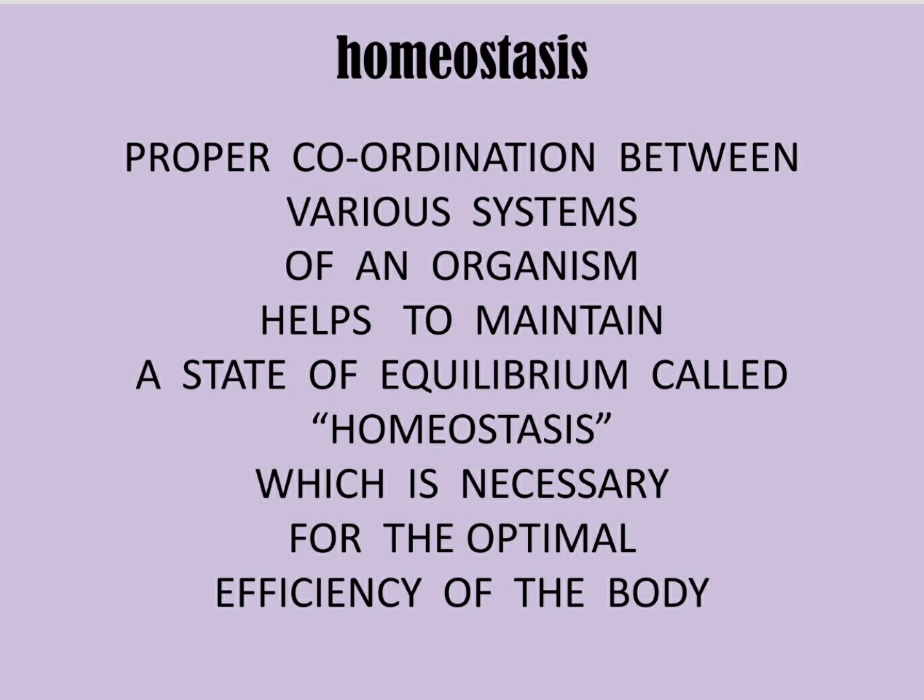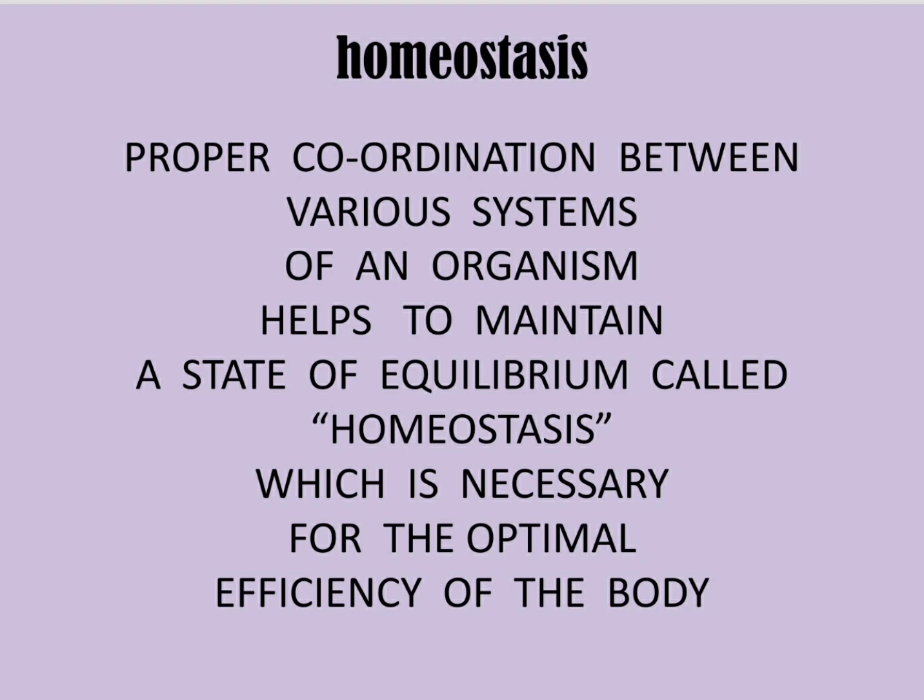Homeostasis is the proper coordination between the various systems of an organism, and it helps to maintain a state of equilibrium, which is called homeostasis, and this is required for the optimal efficiency of the body.